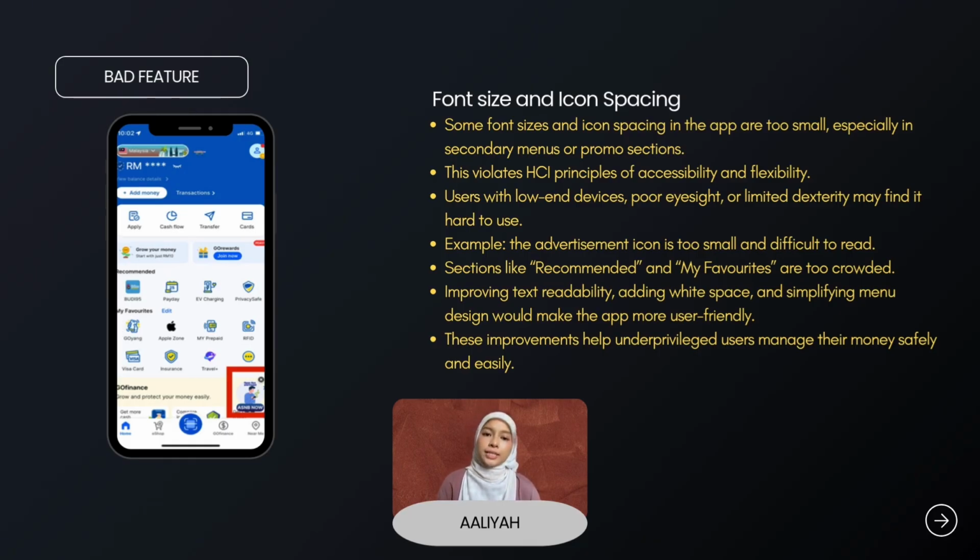The issue violates the HCI principles of accessibility and flexibility, since users with poor eyesight, low-end devices, or limited dexterity may struggle to use these features effectively.